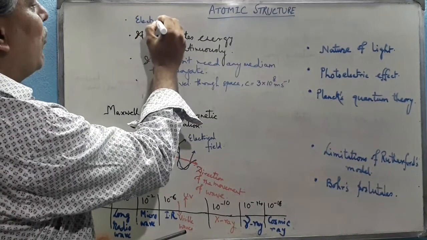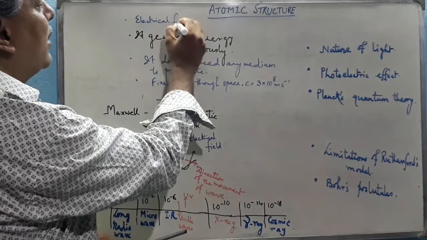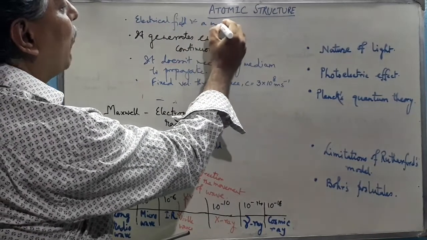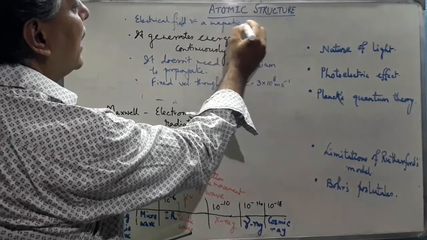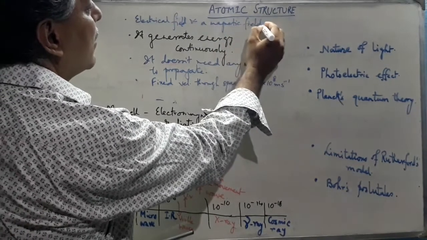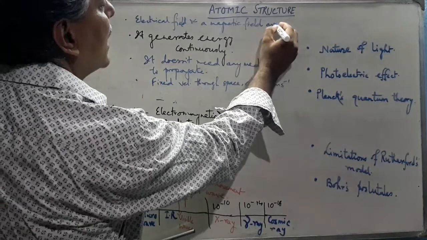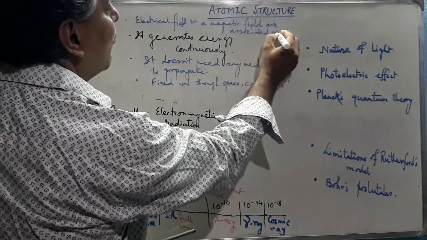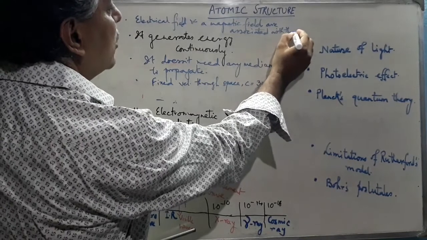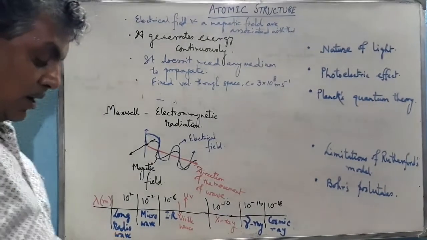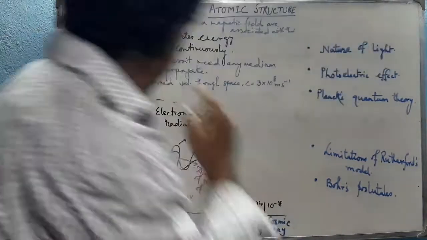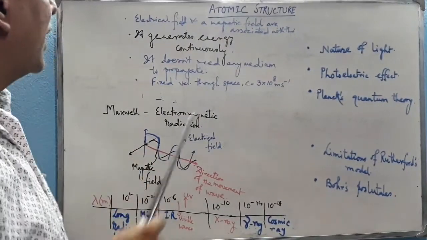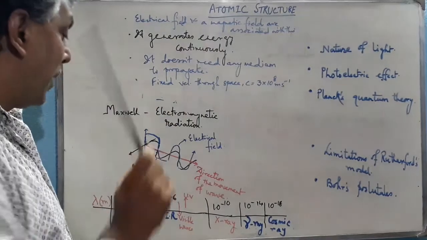So an electrical field and magnetic field are associated with this wave. So these are the assumptions made by Maxwell. So electromagnetic radiation follows all these properties.